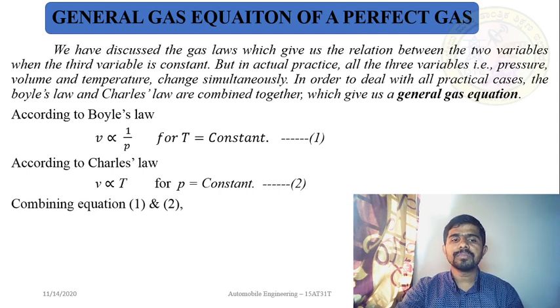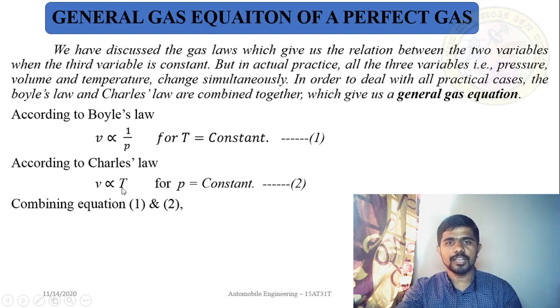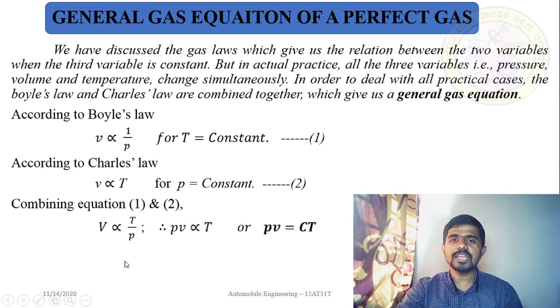So now, combining equation number 1 and equation number 2: here V is proportional to 1 by P, and here V is proportional to T. So in both conditions, V is proportional to 1 by P and T. I can combine these and write V is proportional to T by P. V is directly proportional to T and V is proportional to 1 by P, so both conditions are satisfied here.